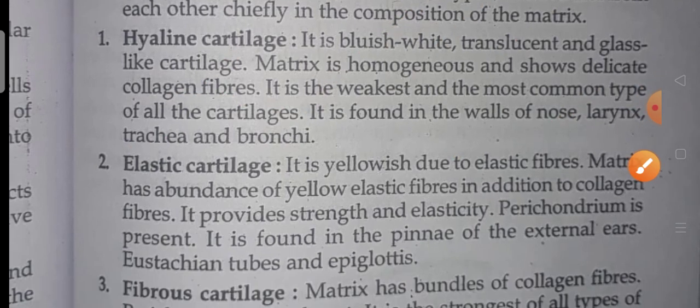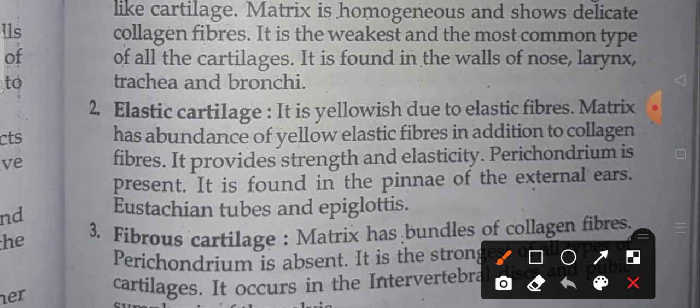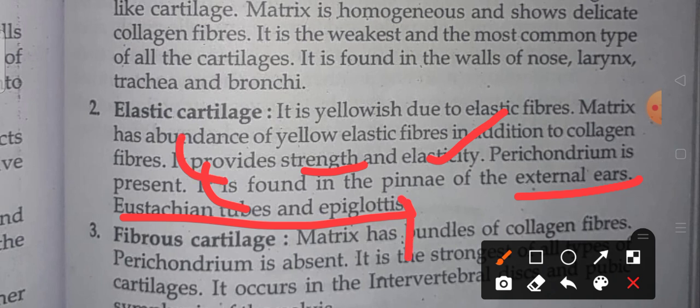Next comes elastic cartilage. It is yellowish due to elastic fibers, which are present in addition to collagen fibers. It provides strength and elasticity. It is found in the pinnae of the external ears, eustachian tubes, and epiglottis. These are points you can write.